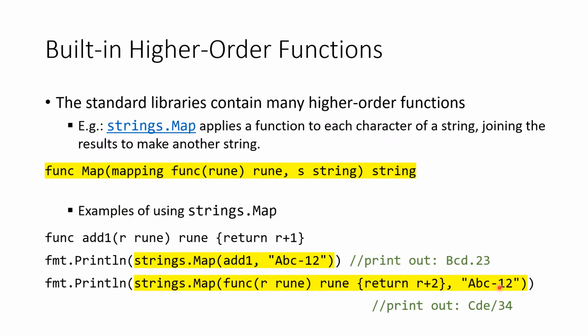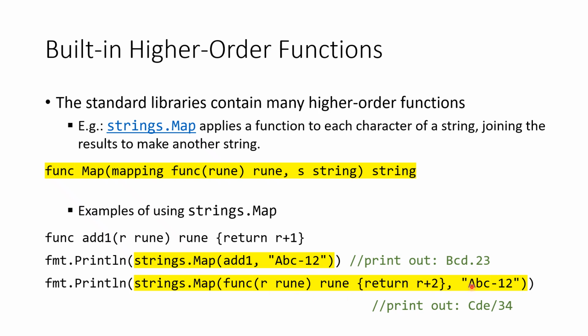In the second call, we pass an anonymous function as the function argument and pass the same string abc-12 as the string argument to function strings.Map. This anonymous function takes one rune value as argument and returns a rune value equal to its argument plus 2. So it will shift every character 2 positions up.